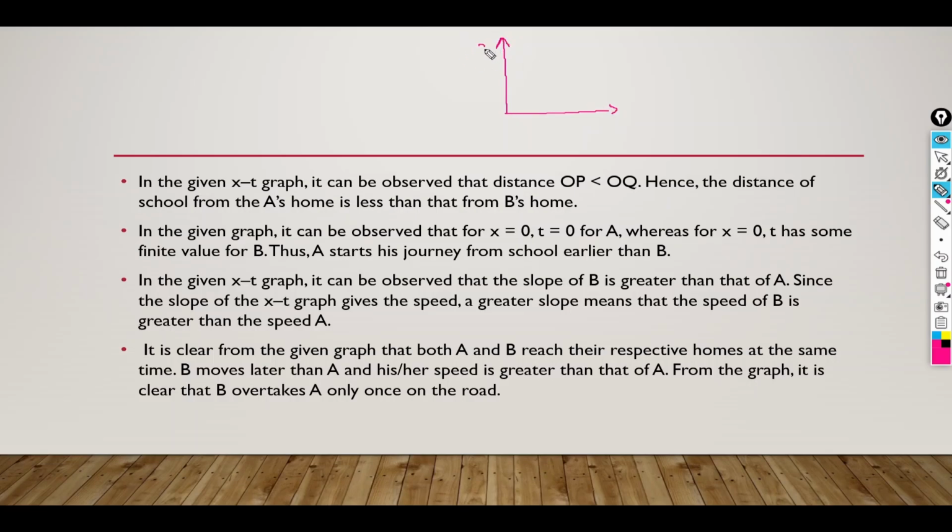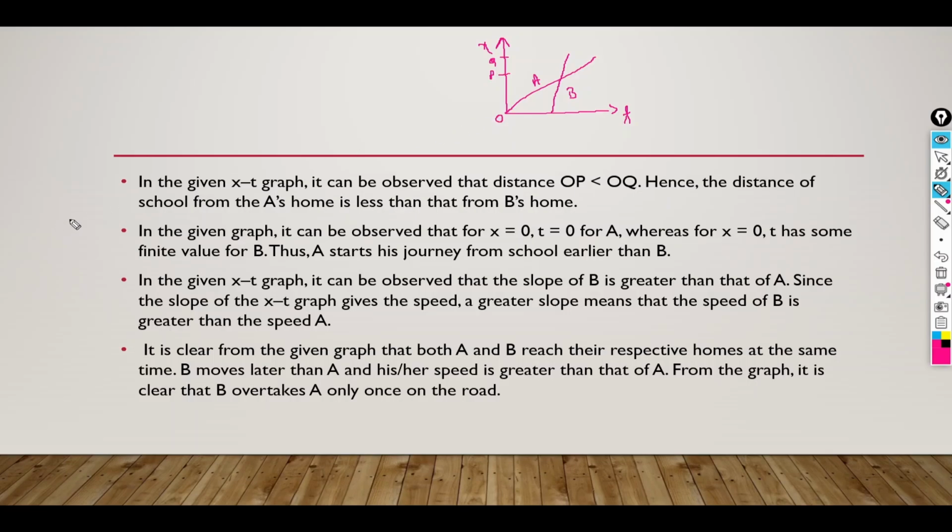This is a position-time graph. The two cases they have given: this is the graph for A, this is the graph for B, and P and Q are the positions of the homes, and this is the position of the school.